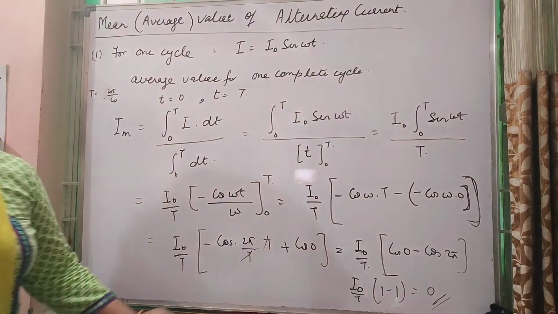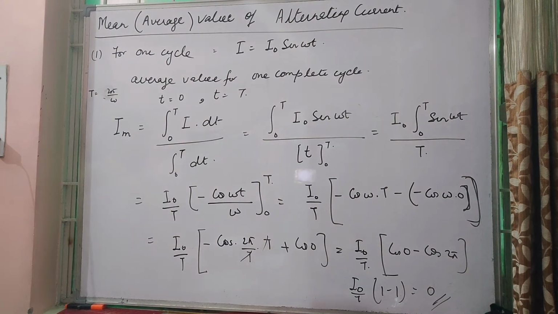So we have proved it mathematically also that for a complete cycle, the mean value of the alternating current is 0. Thus, for a complete cycle, the average or mean value of alternating current is 0. Similarly, the average value of alternating voltage also for the complete cycle will be 0.